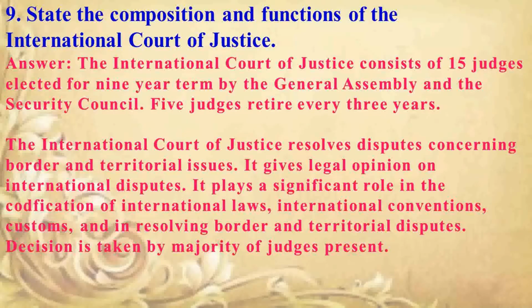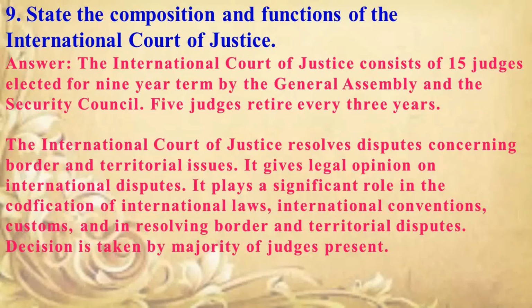State the composition and functions of the International Court of Justice. Answer is the International Court of Justice consists of 15 judges elected for a 9-year term by the General Assembly and the Security Council. 5 judges retire every 3 years. The International Court of Justice resolves disputes concerning border and territorial issues.